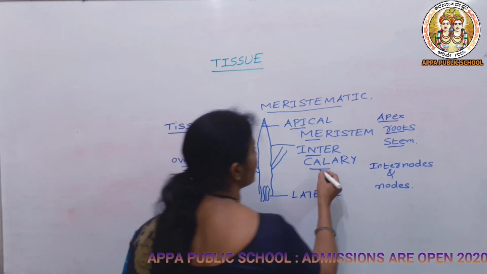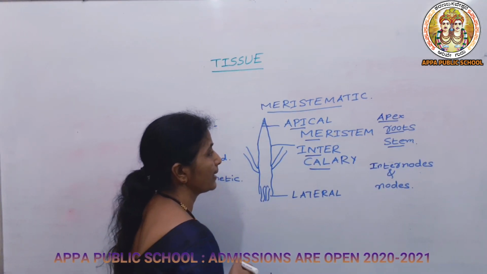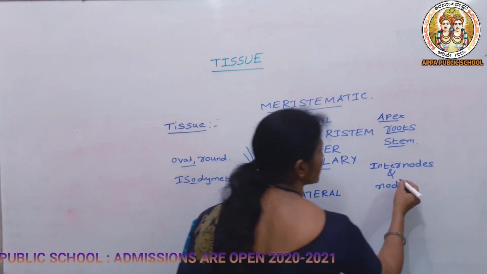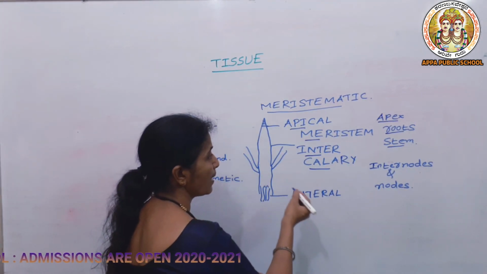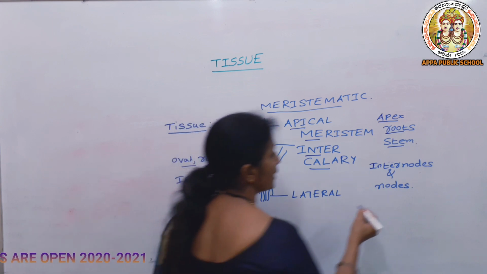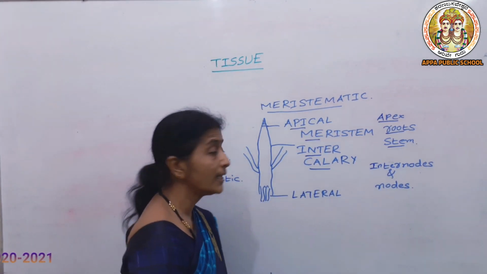So what is the main function of this intercalary meristem? It helps in development of the plant sidewise. That is, these branches and twigs will be developed.